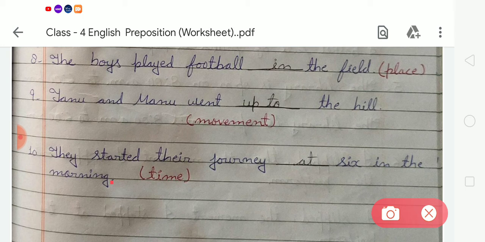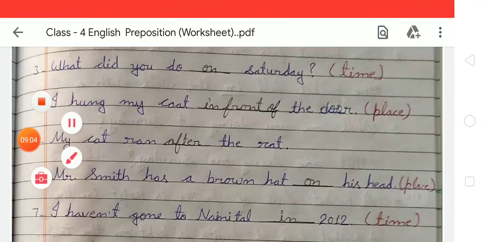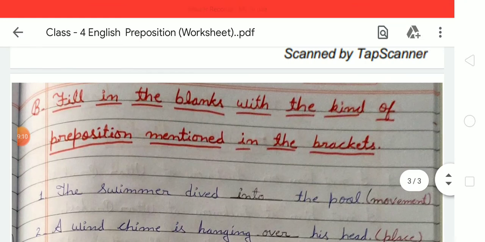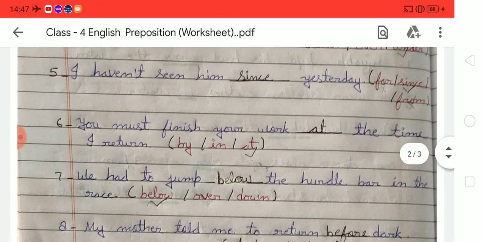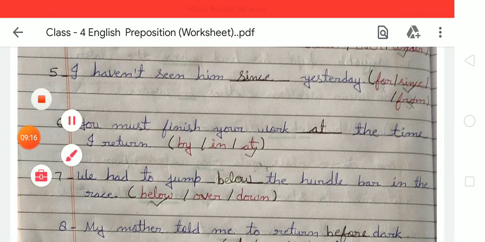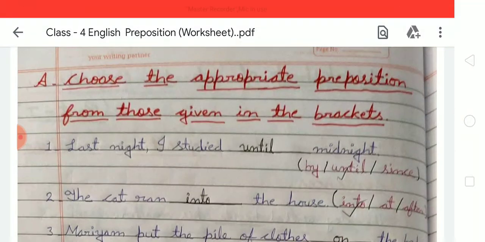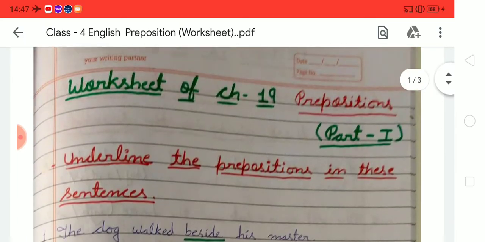Okay students. Have you all completed your exercise A and B? I hope you all understood very well. And in this video, that's it. I will explain the remaining exercises in my next video. Till then, do these exercises in your copy with good handwriting, and keep practicing the preposition words.